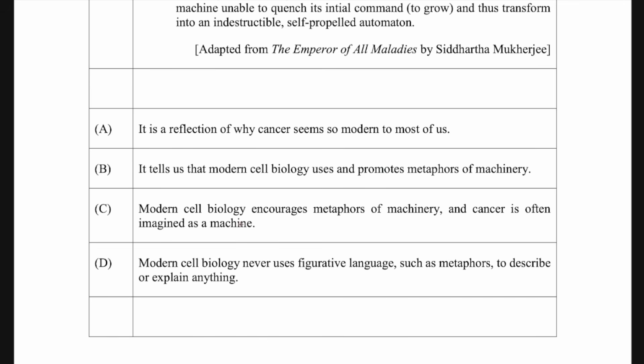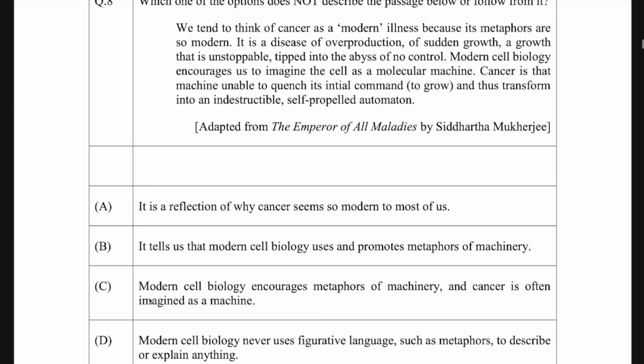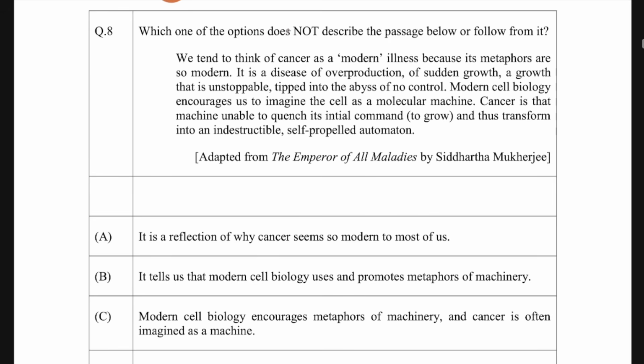Third says that modern cell biology encourages metaphors of machinery and cancer is often imagined as a machine. Fourth says that modern cell biology never uses figurative language such as metaphors to describe or explain anything. So the question was: which of the following options does not describe the passage below?